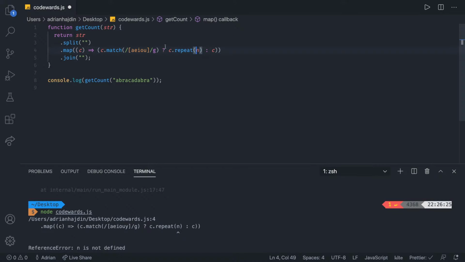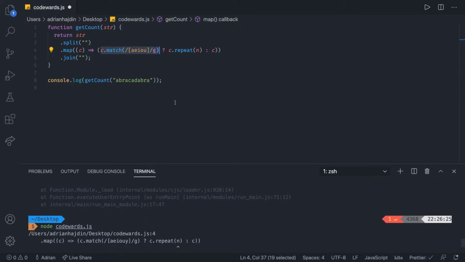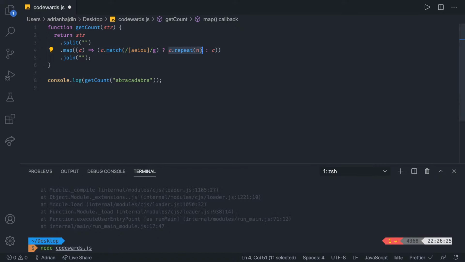Yeah, so this is a lot of logic here happening. I wouldn't say it's clean. It's hard for me to read as soon as I saw it. But I guess we want to split the string, map over the characters, and then if c matches, so if there is a match, then return a c dot repeat n. So the number of times the character is repeating. But why don't we simply increment that?